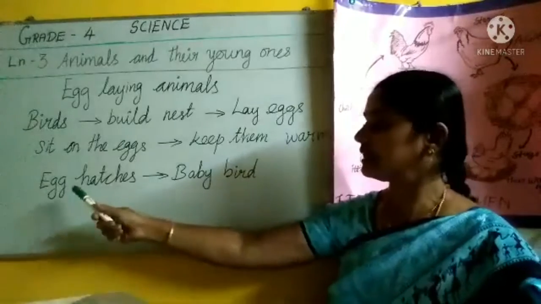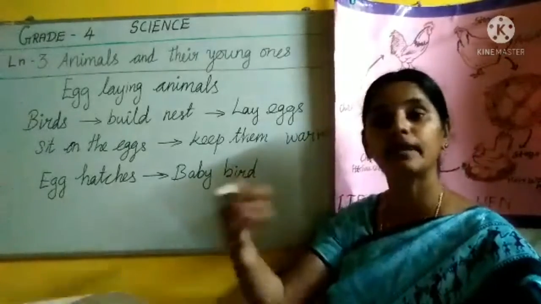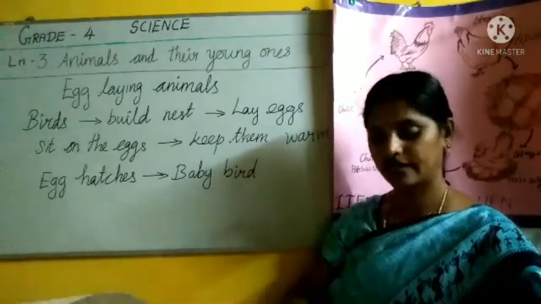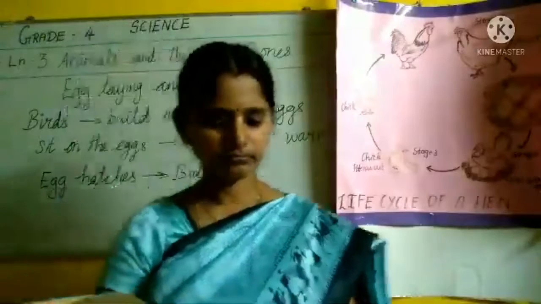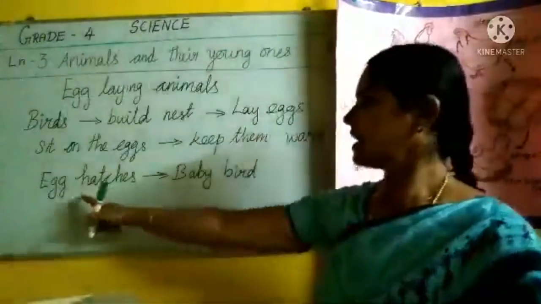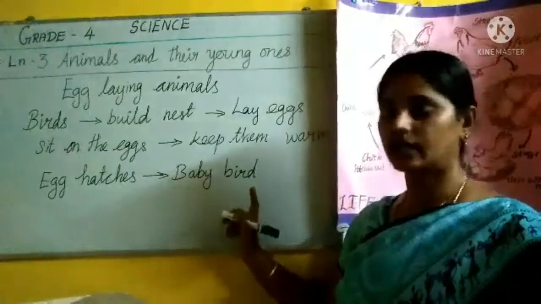See, the egg hatches out and the baby bird comes out. The egg hatches out and the baby bird comes out. See, the egg is hatching and the baby bird is coming out. Are you clear? So the egg hatches and the baby bird comes out.